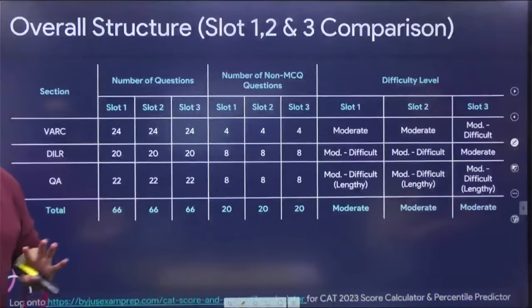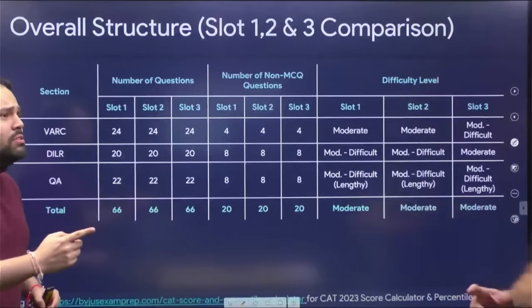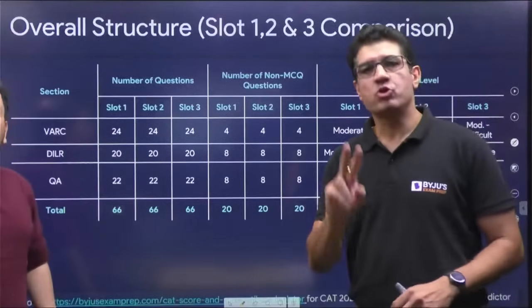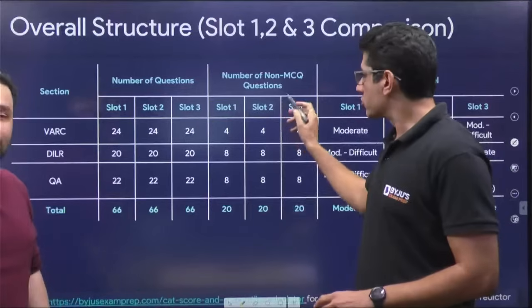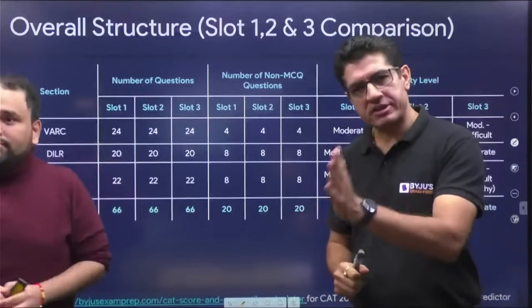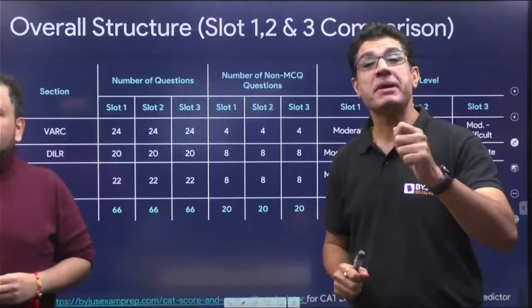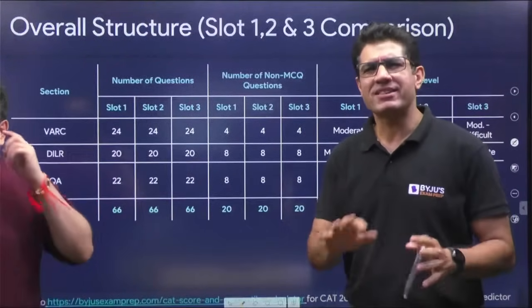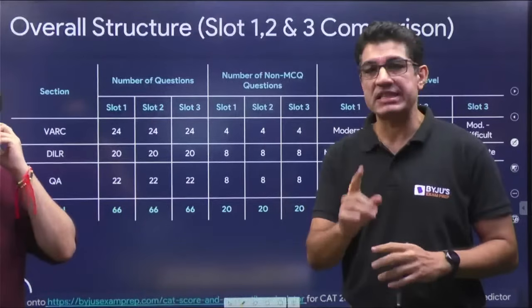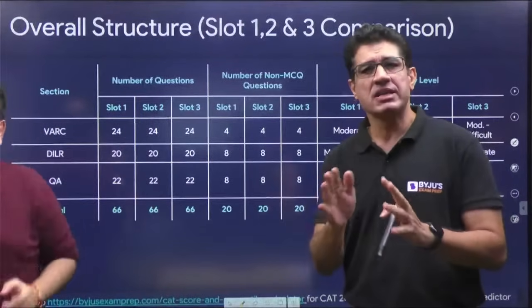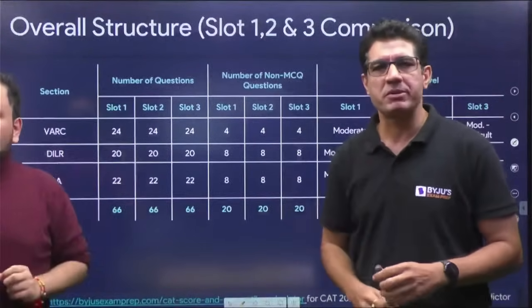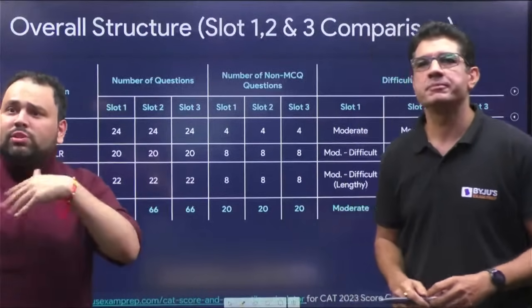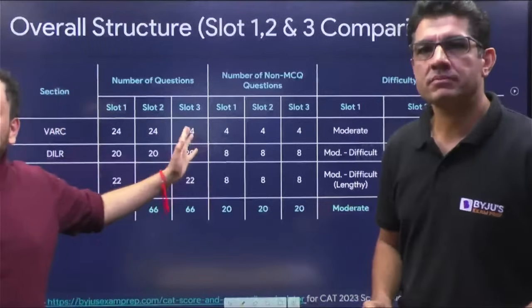Okay, clear? That one question was in Parajumble? It was in slot 2, one paragraph odd one out question. I said slot 3, I meant slot 2. My bad. So in slot 2, one paragraph odd one out TITA question was marked as a mandatory question. And that made things a little tricky, but we did not see a similar scenario in slot 1 or slot 3. So we're pretty sure that was probably a mistake in the exam. It was slot 2.